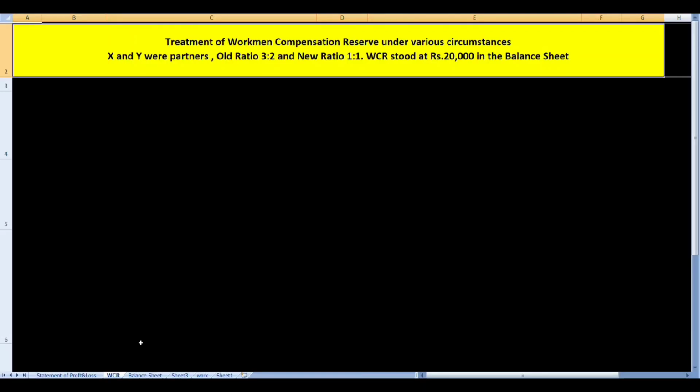Hello children. Today we are going to study the treatment of workmen compensation reserve at the time of change in profit sharing ratio. Before we begin, let us just recollect what is the purpose of workmen compensation reserve. If you remember, we have already studied in class 11th in the chapter of depreciation, provisions and reserves.